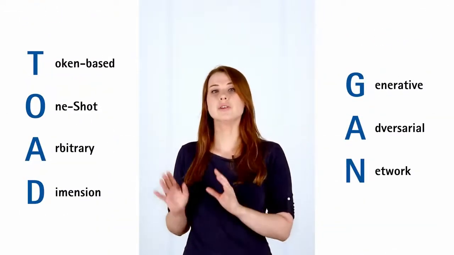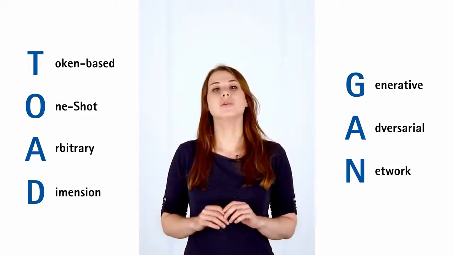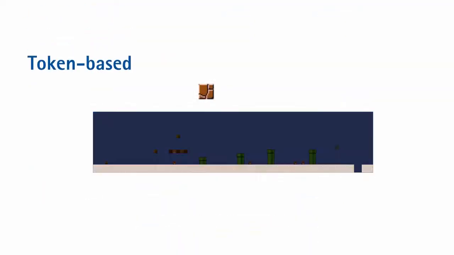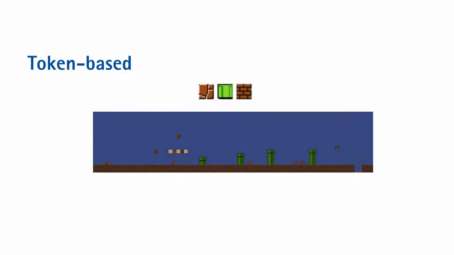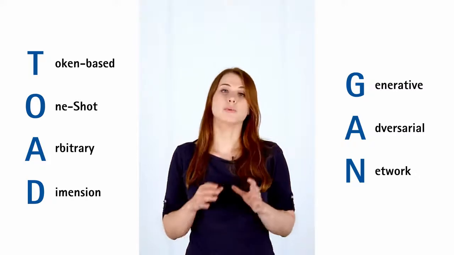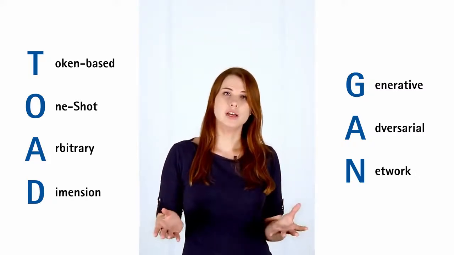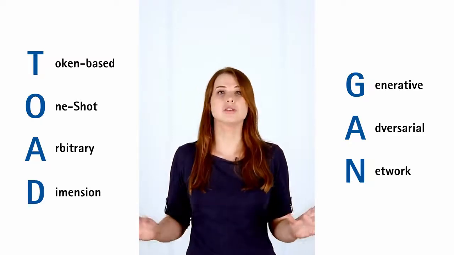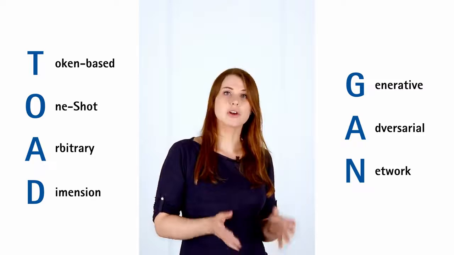Let me explain. TOAD-GAN stands for Token-Based, One-Shot, Arbitrary Dimension Generative Adversarial Network. We're dealing with token-based maps of levels. These can be converted nicely into tensors by making a binary layer for each token, representing its occurrences in the level. Our method is one-shot, which means it only gets one level at a time to train on, and it can generate levels of arbitrary dimensions due to its architecture as a fully convolutional generative adversarial network, or GAN.